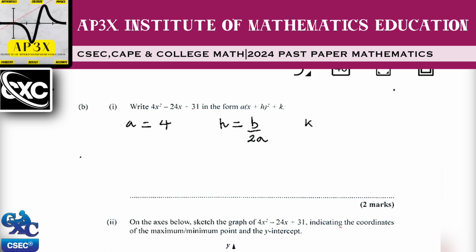So it's a case where you just grab the formula and go. Now to find h here, it's going to be required that the value of b is in fact the number that appears before x. So that is in fact negative 24. And then we're going to divide that by 2 times the value of a, which in this case is also 4. So when we work this out, we find that h is equal to negative 24 divided by 8. 2 fours is 8, so h works out to be minus 3.